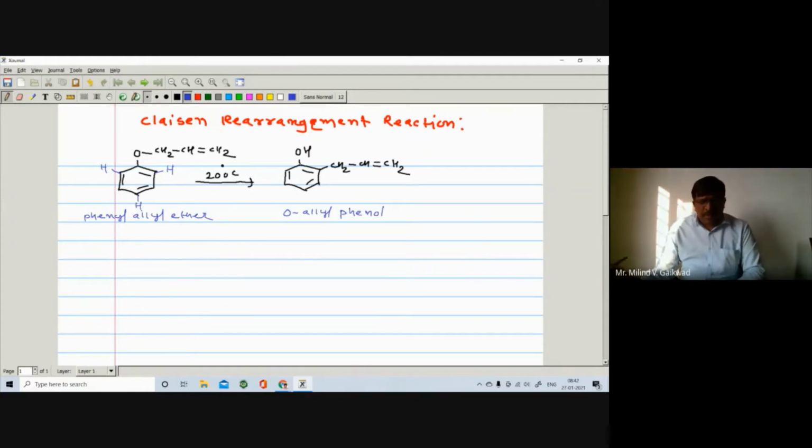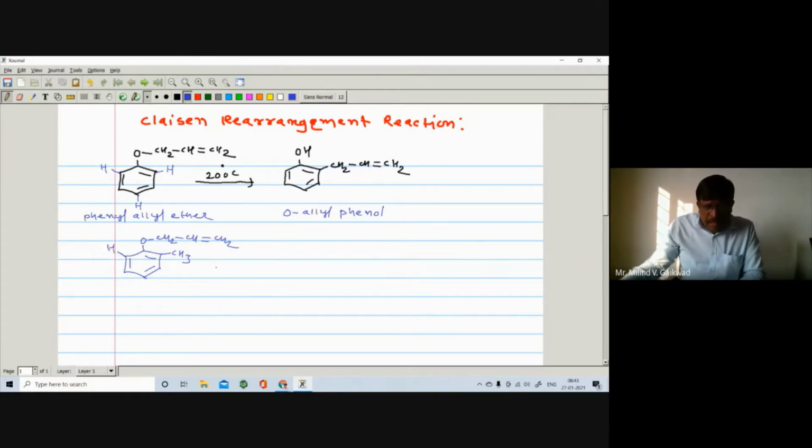Suppose ortho hydrogen is not there, so there is absence of ortho hydrogen. Suppose, for example, in this case, I take such a type of compound: here is O, here is CH2, here is the CH double bond, CH2. Suppose here in this case there is a CH3, so there is no ortho hydrogen at the right side, but here is an ortho hydrogen.